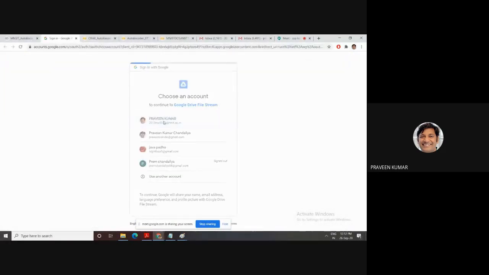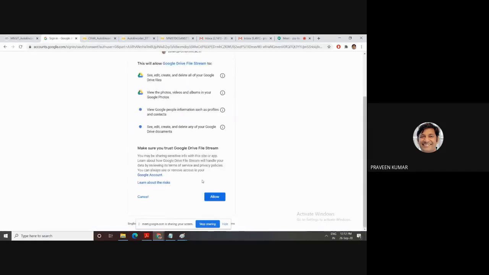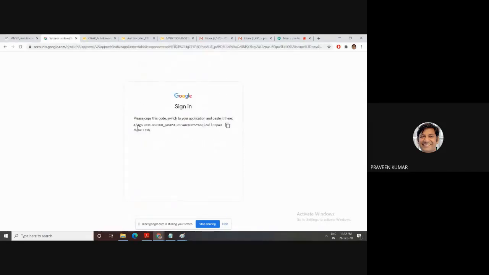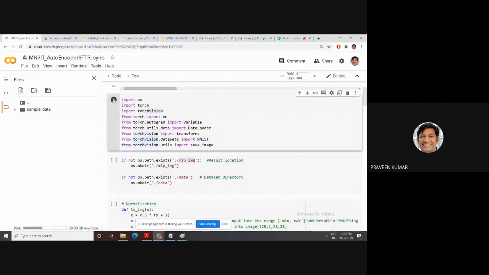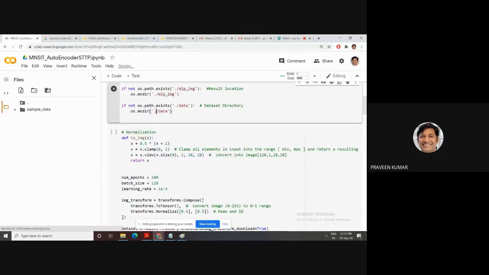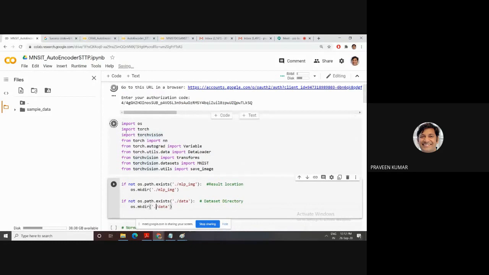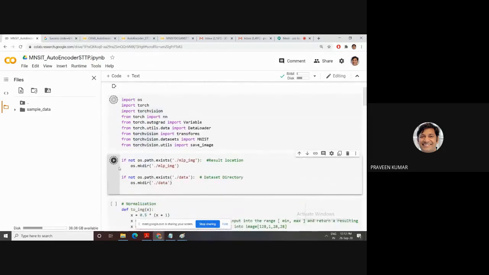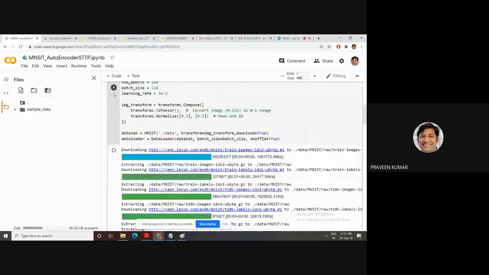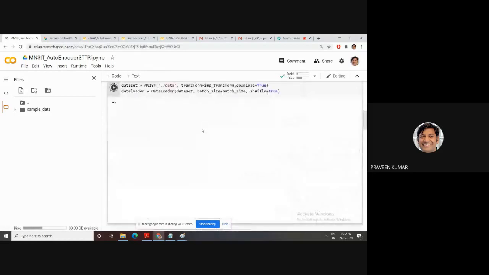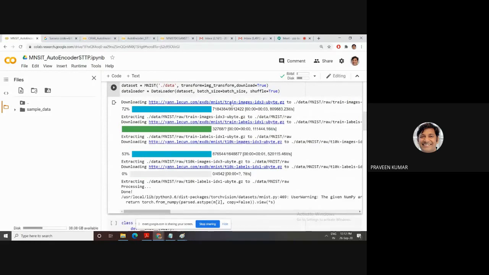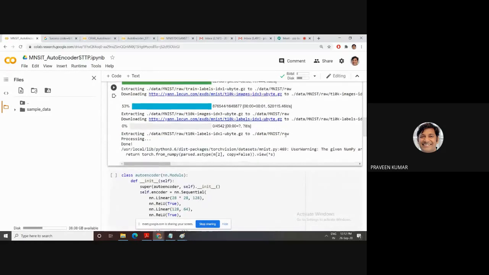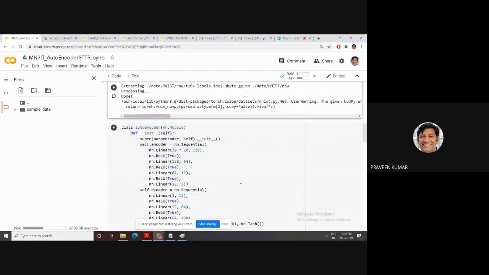I mount it. Then initialize all your packages. The folder is cache. Then the normalization process means this data is downloaded. Yann LeCun developed this data set, MNIST, which has a train and test split. This data set is available. Then next, our model architecture.